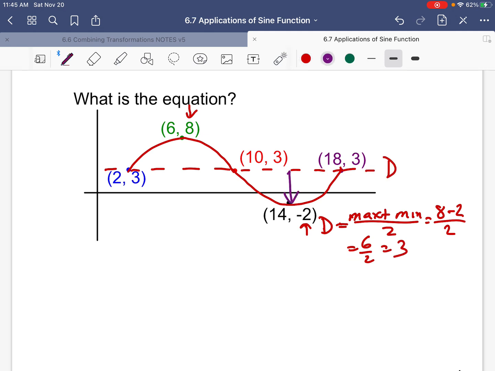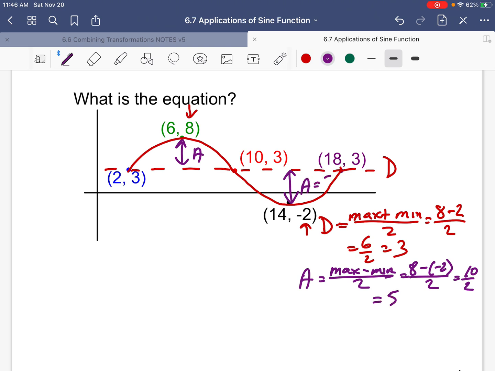Now A goes from the middle to the top, or the middle to the bottom. Max minus min. 8 minus 2. So that's 10 over 2, which is 5. So we're halfway there. Now, fairly nice. We go right here.